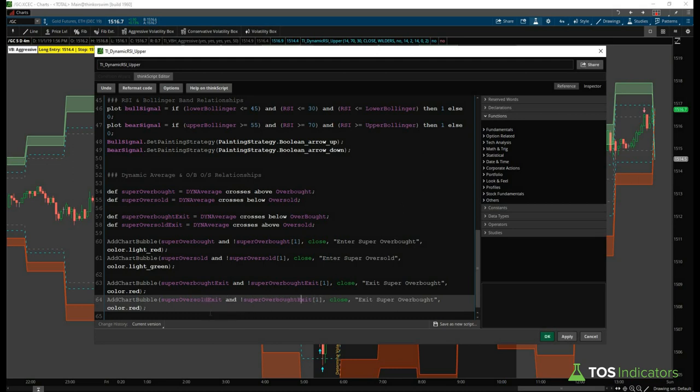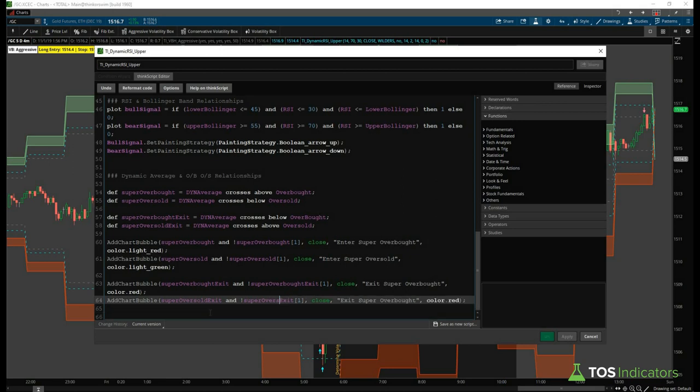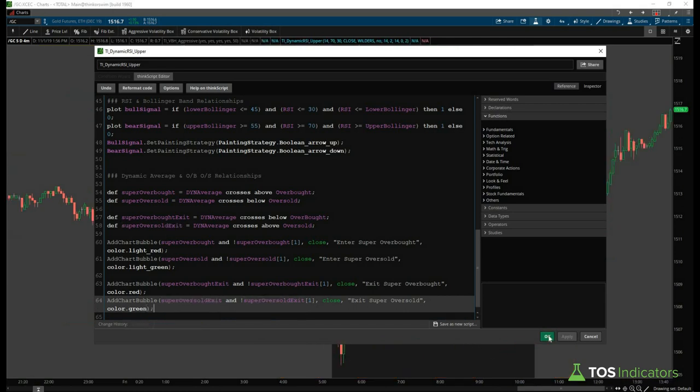And then same thing, we'll change the spot to super oversold. And then here we'd like to say exit super oversold. And then we'll change the color from light green to green in this case. And so now if we click apply,